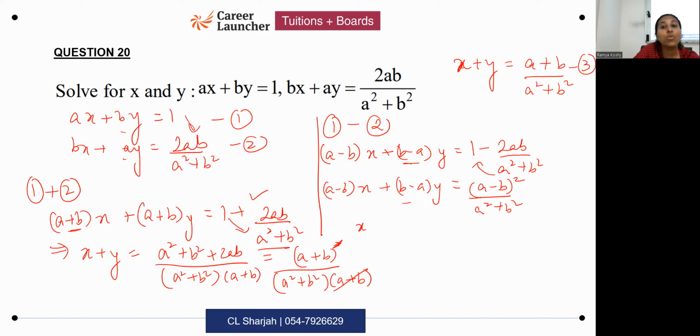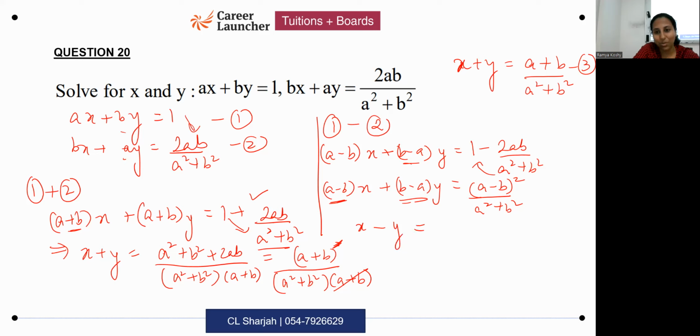Now, if I divide throughout by A minus B, this will go. I'll get x. What is B minus A divided by A minus B? Minus 1. When both the terms are interchanged, B minus A is negative of A minus B. So B minus A divided by A minus B is minus 1.